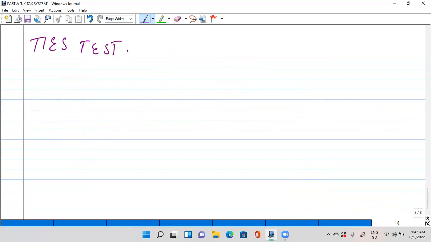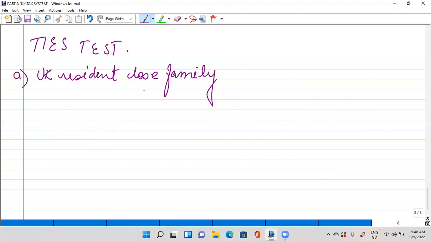Now just suppose that you have the person in front of you and you want to determine whether any of his close family members is a UK resident. What do you mean by a close family member? The definition says your spouse is your close family member.